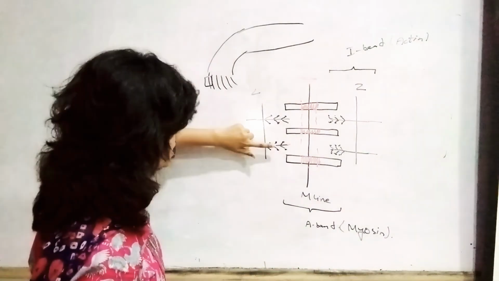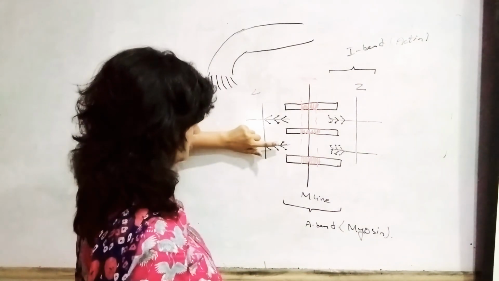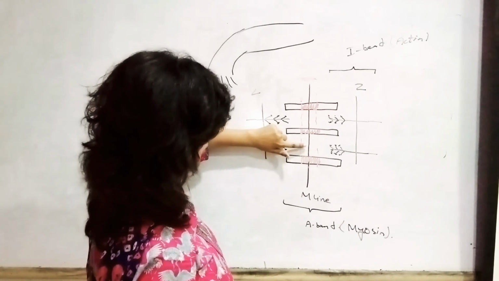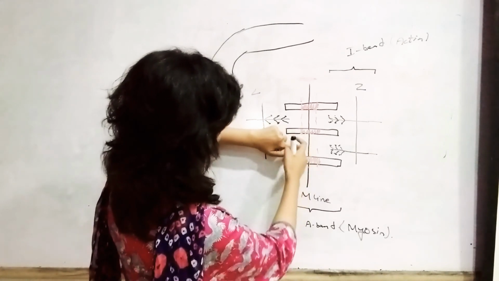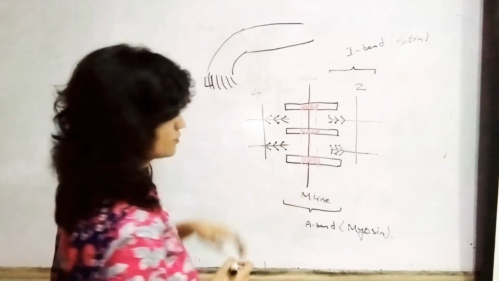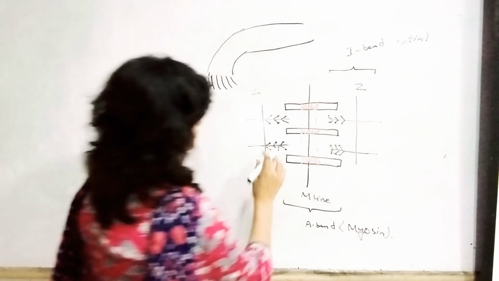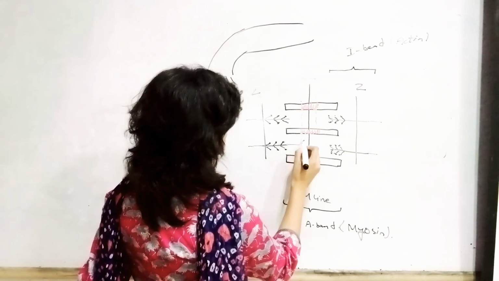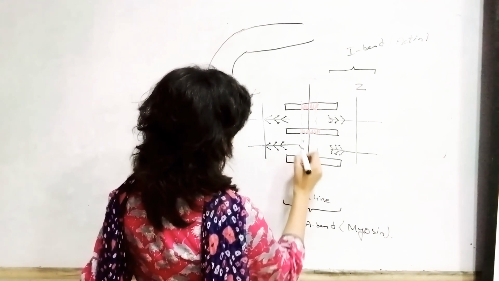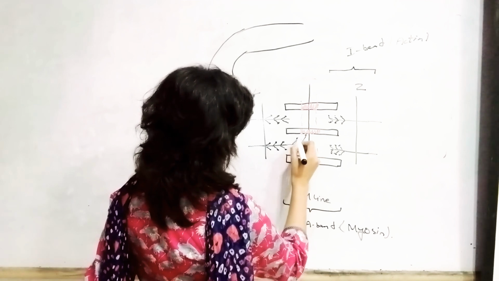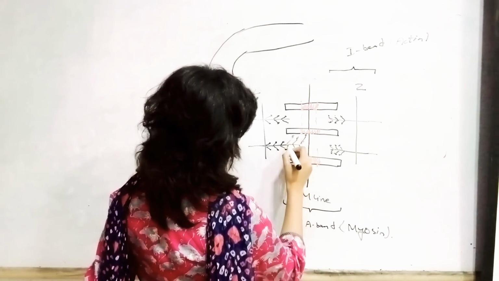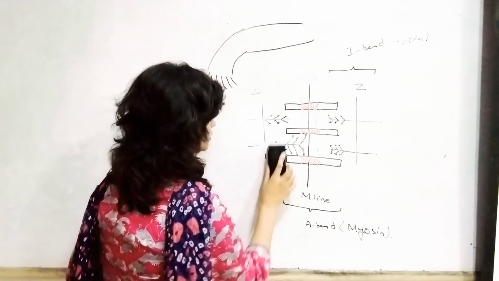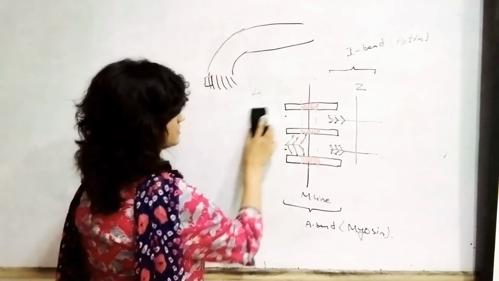This is just like if this zone, which is in the normal position here, moves here and reaches here and attaches to the myosin. So when it proceeds forward, what will actually happen? This part will shift forward and these filaments will attach to our myosin. And this part would be coming forward.